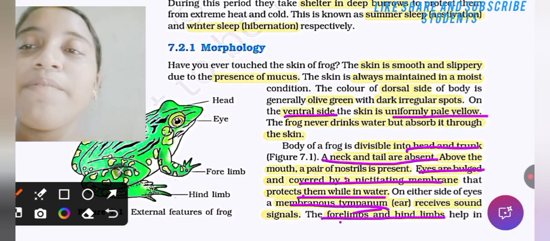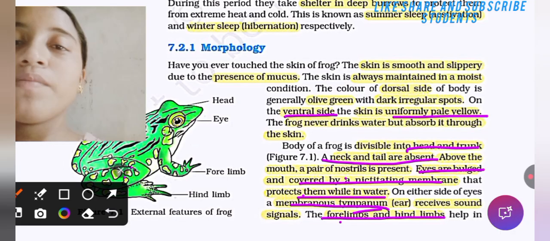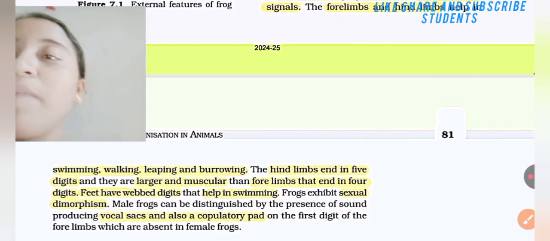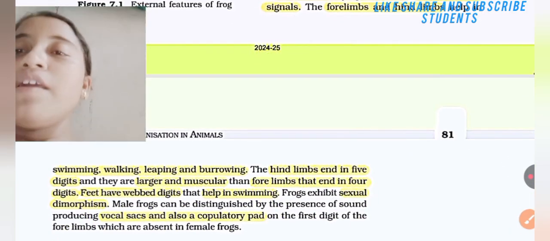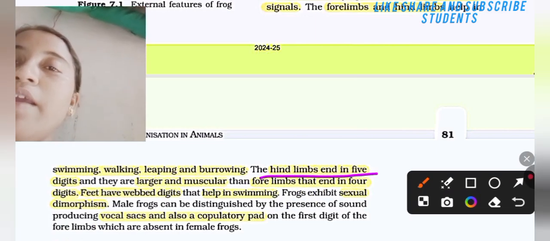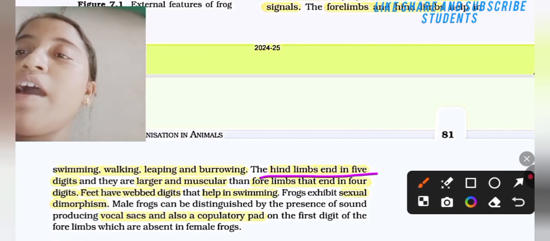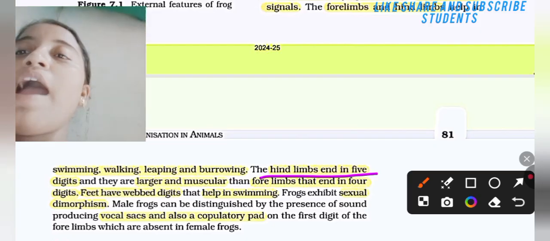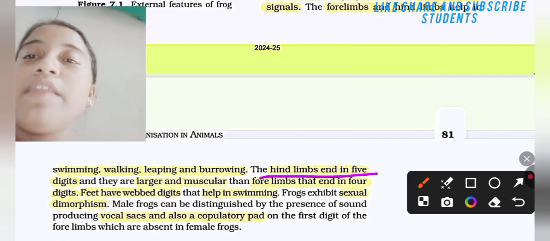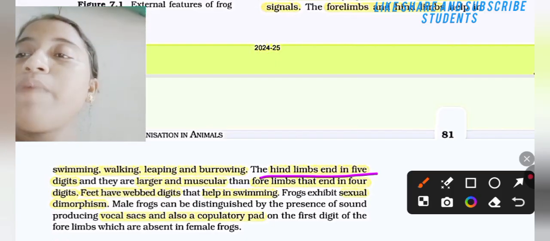Forelimbs and hindlimbs help in swimming, walking, leaping, burrowing. Okay, the hind limb ends in 5 digits. The hind limbs are larger and muscular than the forelimbs, which end in 4 digits. The feet have webbed digits that help in swimming.